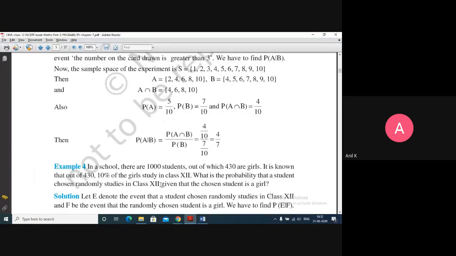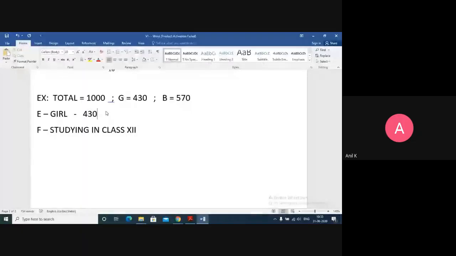See, what is the probability that a student chosen randomly studies in class 12? A student studying in class 12, that is one event. Given that the chosen student is a girl. So probability of choosing the girl is another event. Okay. So I got the E event, I got the F event. How can I take the number studying in class 12, and only the girls?